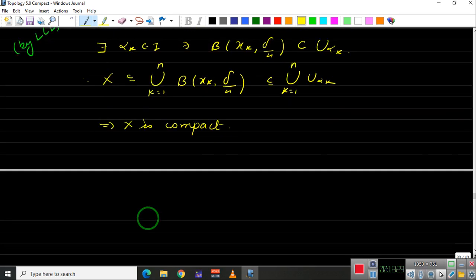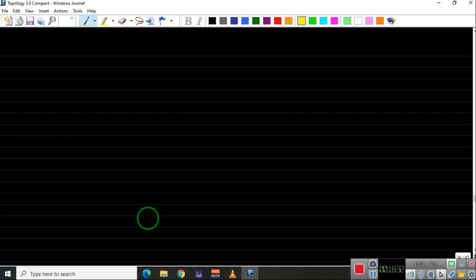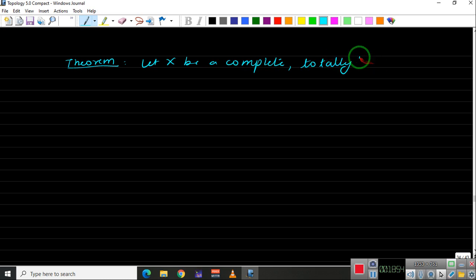Okay, let us take another result. Let me not prove it, I will leave it as an exercise, you can try it. Let us take that also as a theorem. We can show that if X is a complete totally bounded metric space, so we have a complete totally bounded metric space,